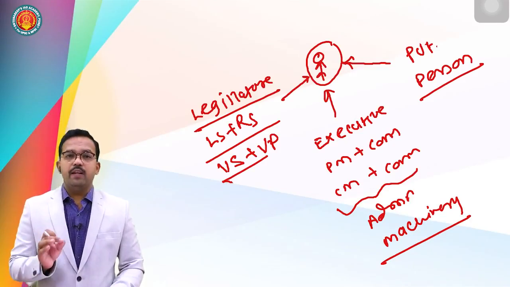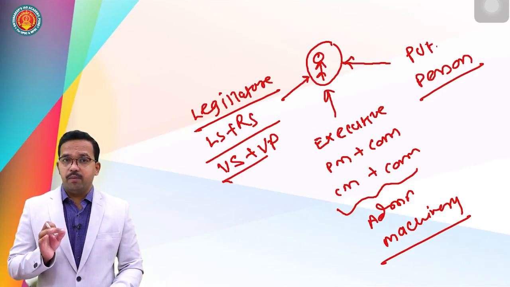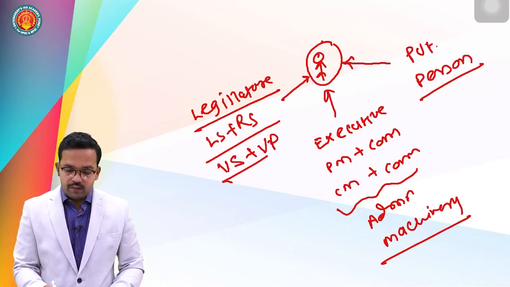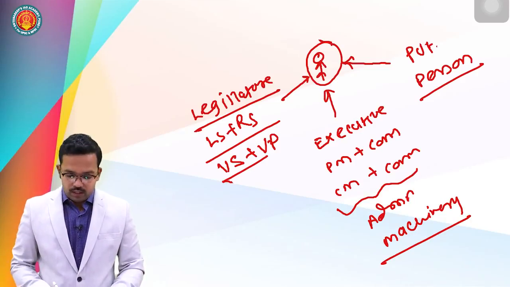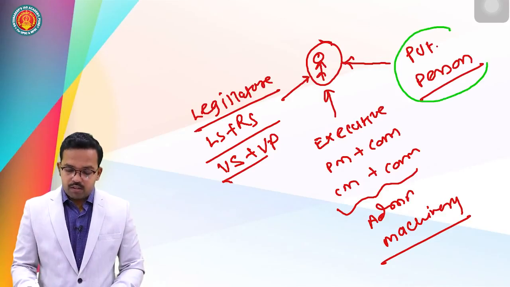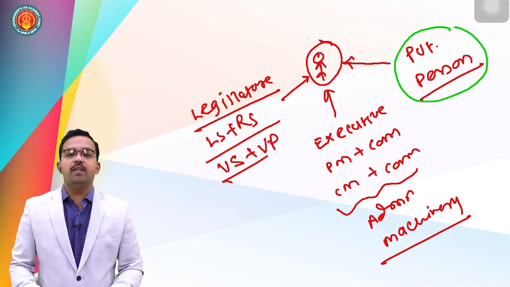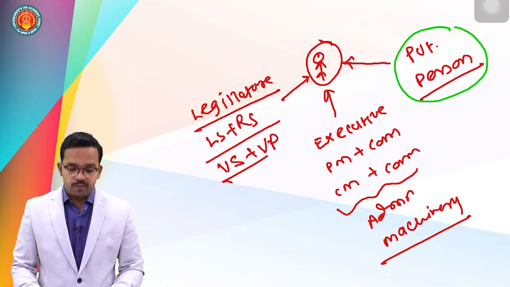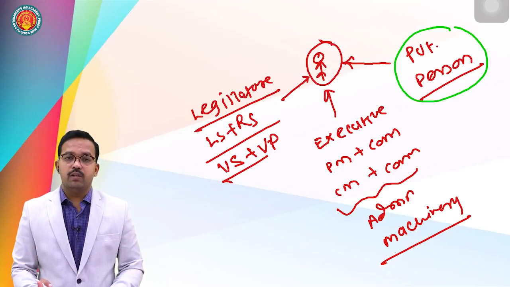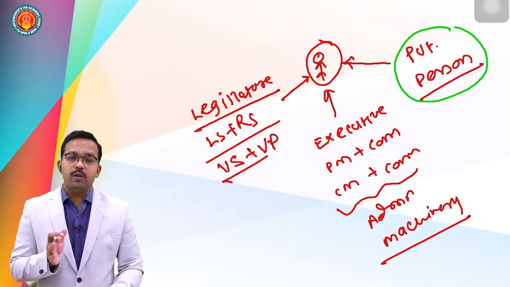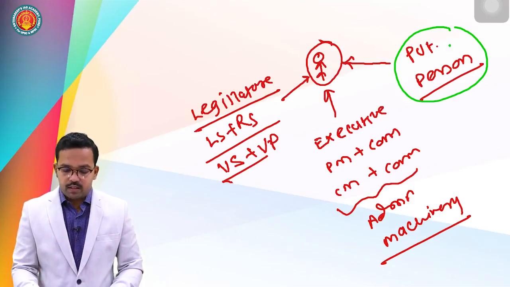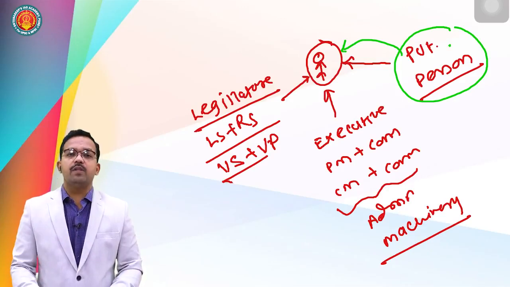Now, if any private person makes an attempt to take away the life and personal liberty of this individual, in that case, this private person will be booked under law and he or she will be put behind bars. It means this person has legal protection from any kind of encroachment by a private person on his or her life and personal liberty.